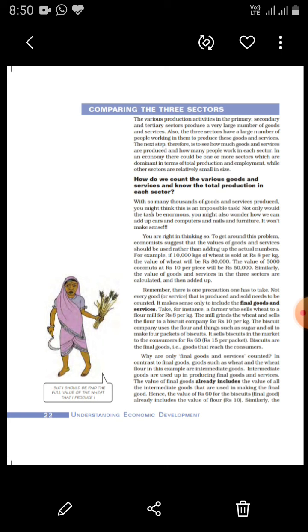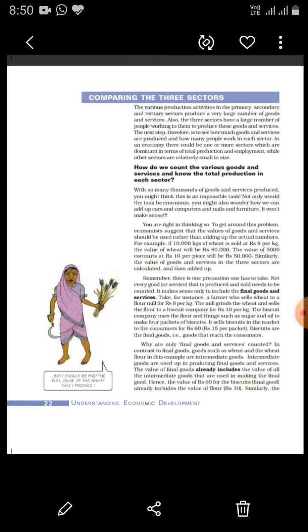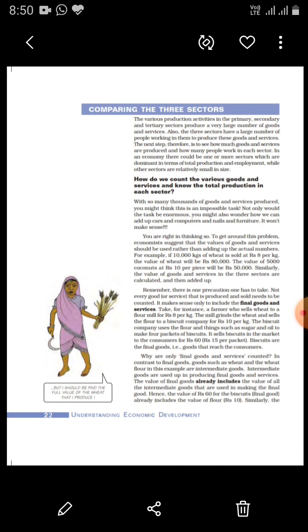For example, if 10,000 kgs of wheat is sold at rupees 8 per kg, the value of wheat will be 80,000. The value of 5,000 coconuts at rupees 10 per coconut will be 50,000. Similarly, the value of goods and services in these three sectors are calculated and then added up.